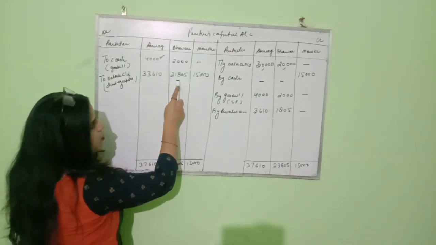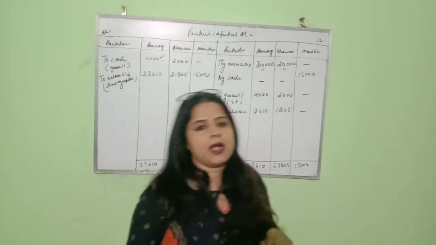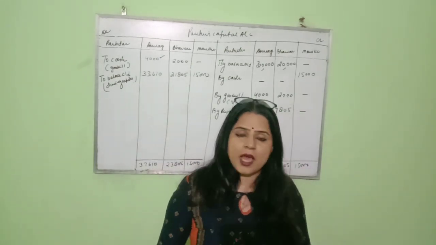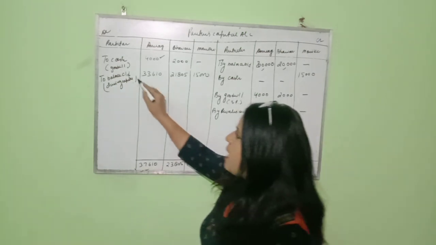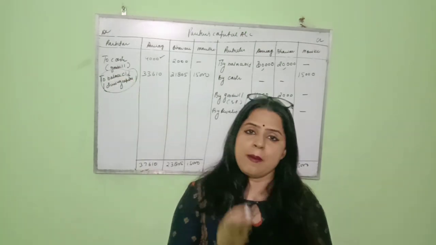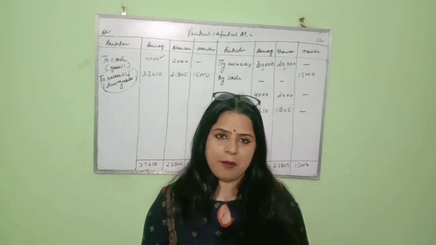33,610, 21,805, 15,000. So what is the motto of preparing partners capital account? The motto of preparing partners capital account is to find out the closing capital of the partner, because this closing capital we will use when we prepare the balance sheet. So this way we will prepare partners capital account.